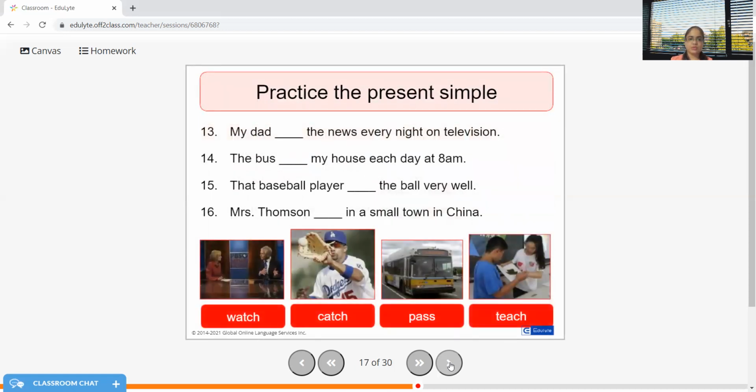My dad watches the news every night on television. The bus passes my house. That basketball player catches the ball. Mrs. Thompson teaches in a small town in China.